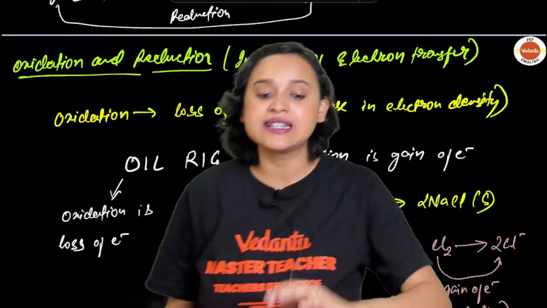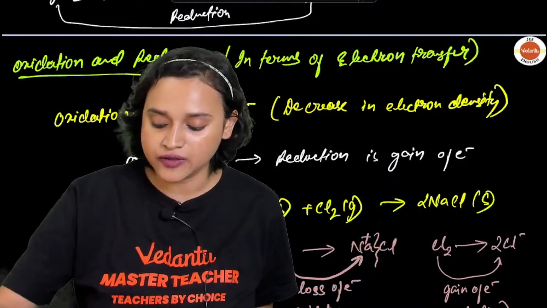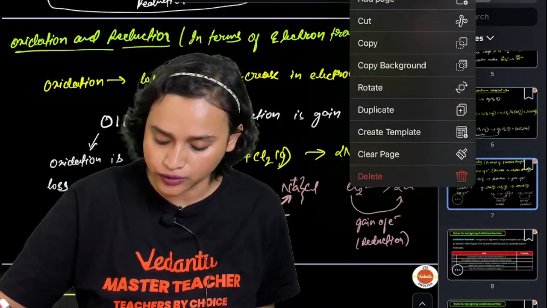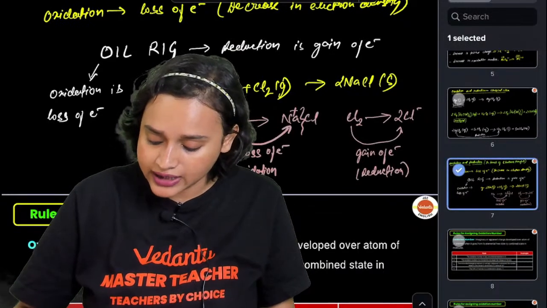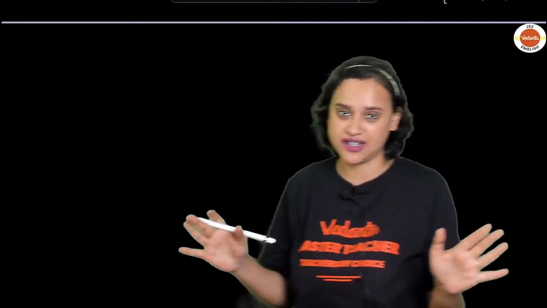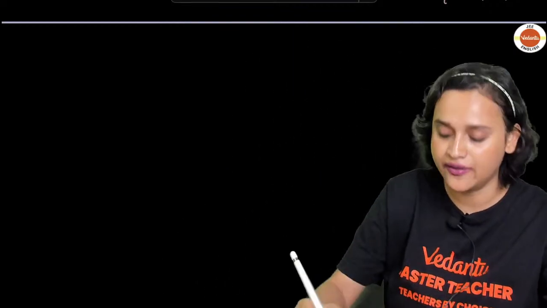If that is the case, my dear students, now let us bust one myth that we all get confused with a little bit too much: what is an oxidizing agent and what is a reducing agent? That is something we heavily get confused with, isn't it? So let us bust that myth today.